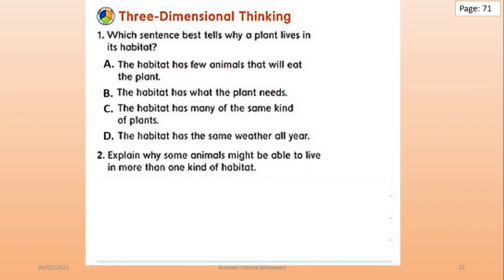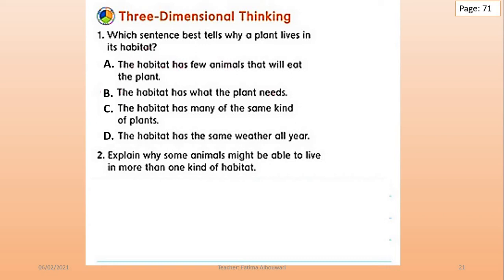Question number 1. Which sentence best tells why a plant lives in its habitat? A. The habitat has few animals that will eat the plant. What do you think, grade 2? B. Think about it. The habitat has what the plant needs. C. The habitat has many of the same kind of plants. D. The habitat has the same weather all year. Is this possible?